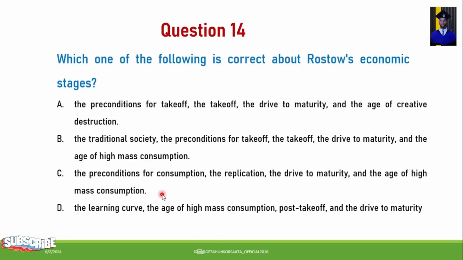D. The learning curve, the age of high mass consumption, post takeoff, and the drive to maturity. So the correct answer for this question is B. The traditional society, the preconditions for takeoff, the drive to maturity, and the age of high mass consumption is correct about Rostow's economic stages.